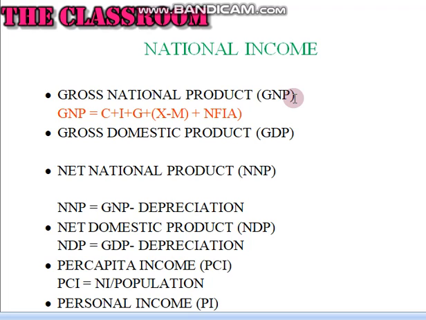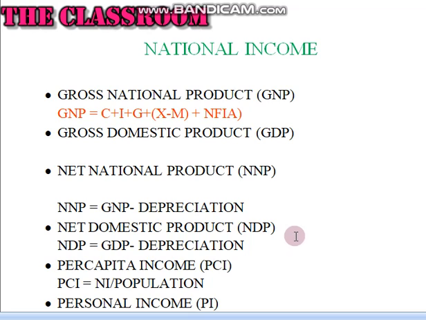Gross domestic product. GDP. Gross domestic product is the total value of output of goods and services produced by the factors of production within the geographical boundaries of a country. Net national product. Net national product is arrived at by making some adjustment with regard to depreciation. Net domestic product. Net domestic product is obtained from the gross domestic product by deducting depreciation.